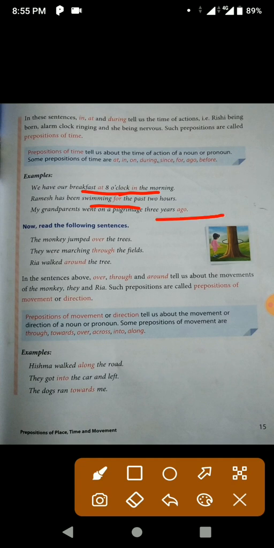So again showing the time when his grandparents went on the pilgrimage 3 years ago. So these are all prepositions of time. Some more prepositions include at, in, on, during, since, for, ago, before. They tell us when an event or an action happens or when it has happened.